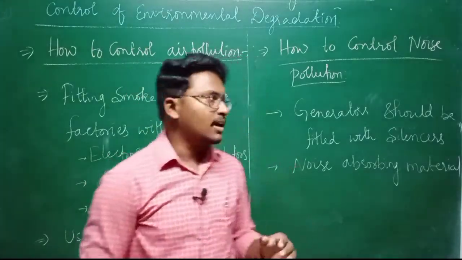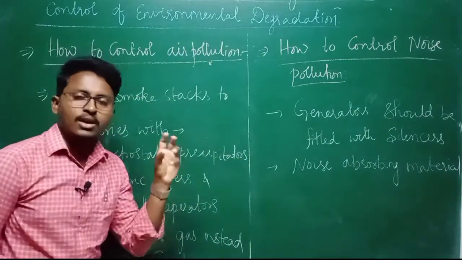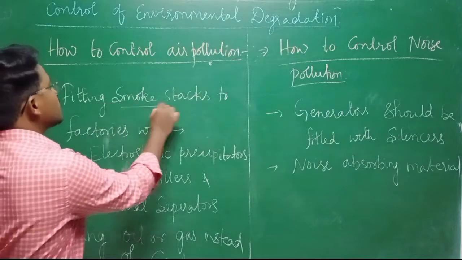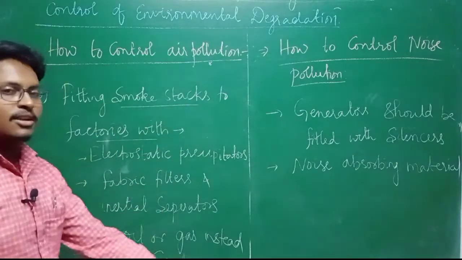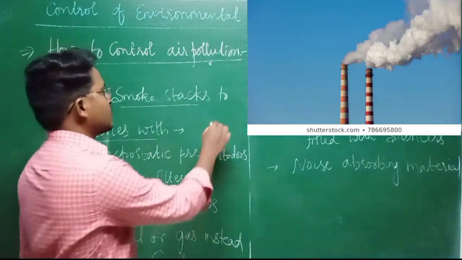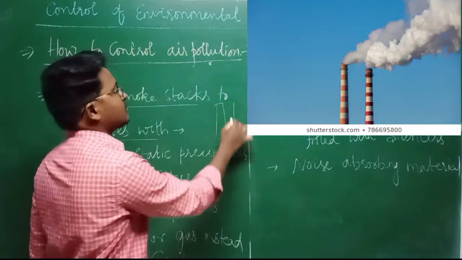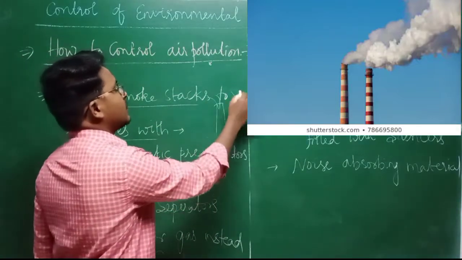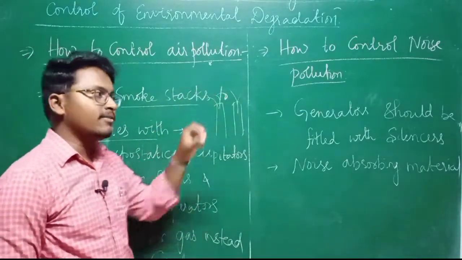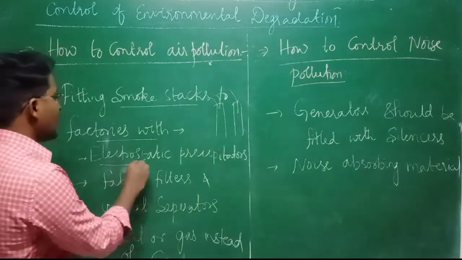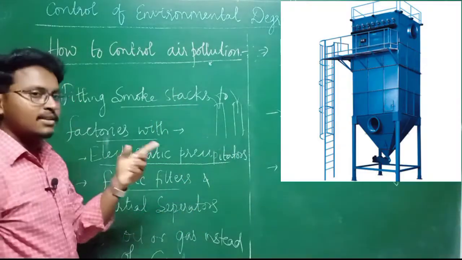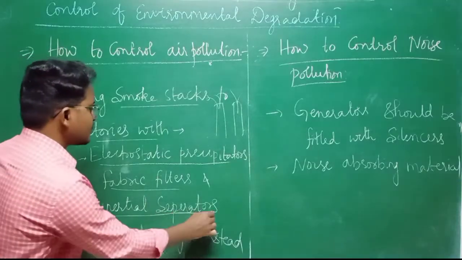So first we'll start with air pollution. To control air pollution, mainly we have to fit smokestacks to the factories. That means every factory should have smokestacks, from which the smoke is emitted, and these smokestacks must be fitted with electrostatic precipitators, as well as fabric filters, and at the same time inertial separators.